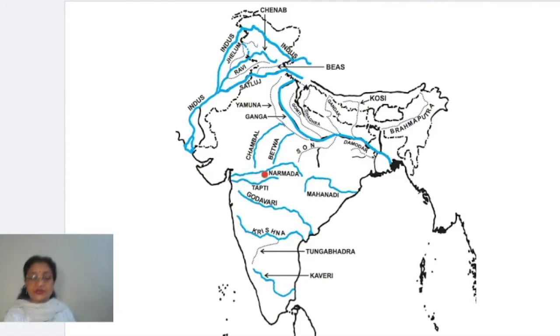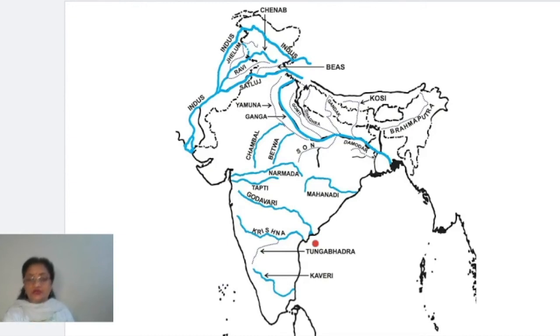against the slope of the peninsular India. Now, what is the slope of peninsular India? Its slope is from west towards the east, and this is the reason, children, why all these rivers which are flowing in the peninsular part are flowing from west towards east. You can see, number 1 is Mahanadi, number 2 is Godavari, then Krishna, then Kaveri. All these rivers are flowing from west towards the east. The reason is the slope of land.